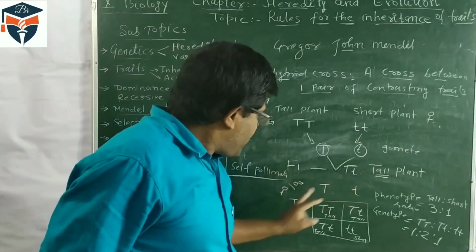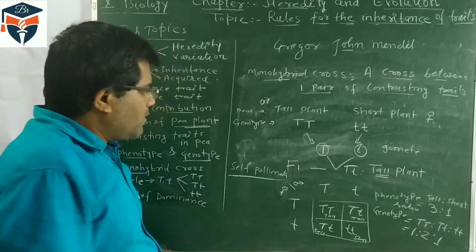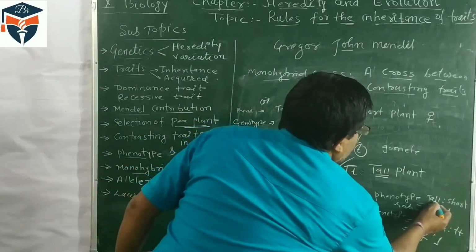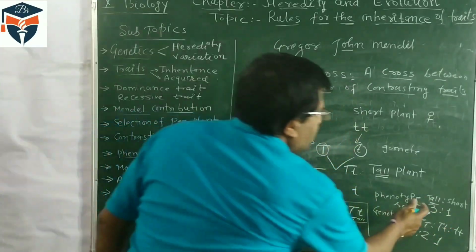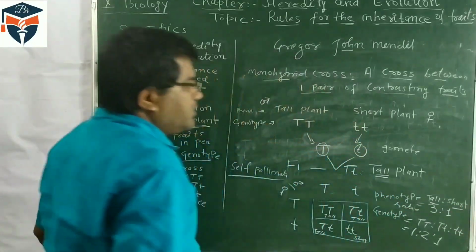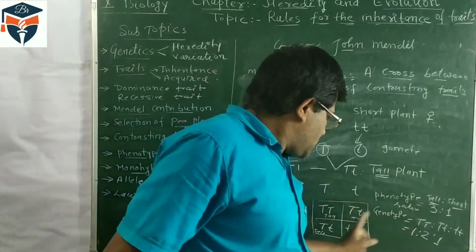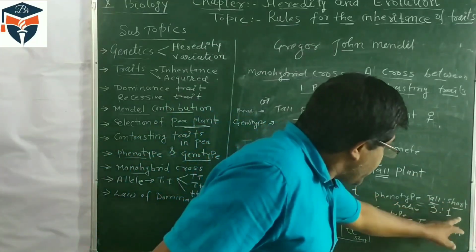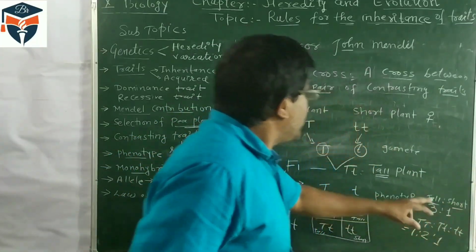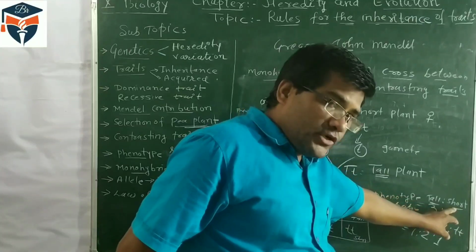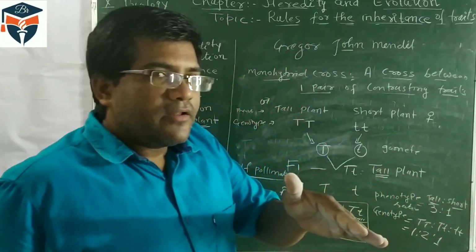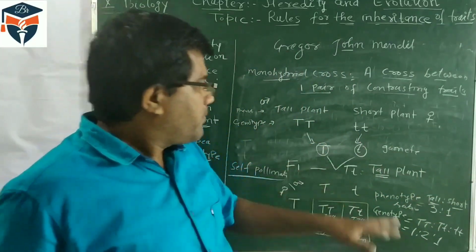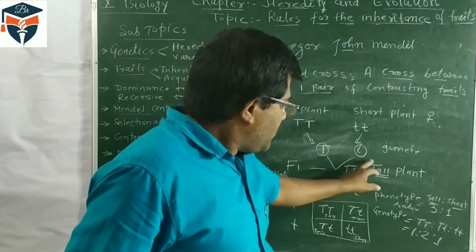But in the F2 generation, some plants are tall and some plants are short. So 3 plants are tall and 1 plant is short. If the short characteristic appears, then this characteristic is a recessive trait. So what is a recessive trait? A trait which does not appear in the F1 generation, but is expressed in another generation.